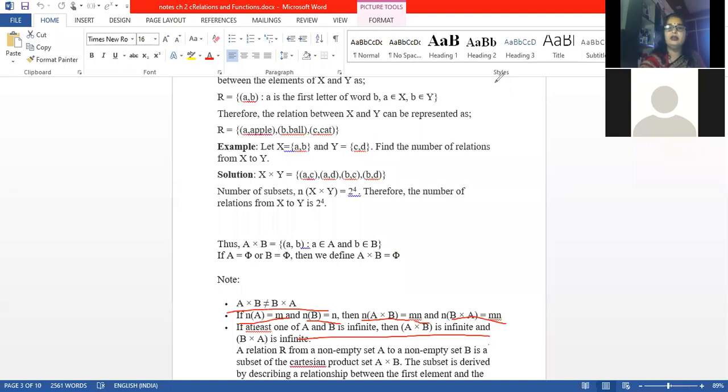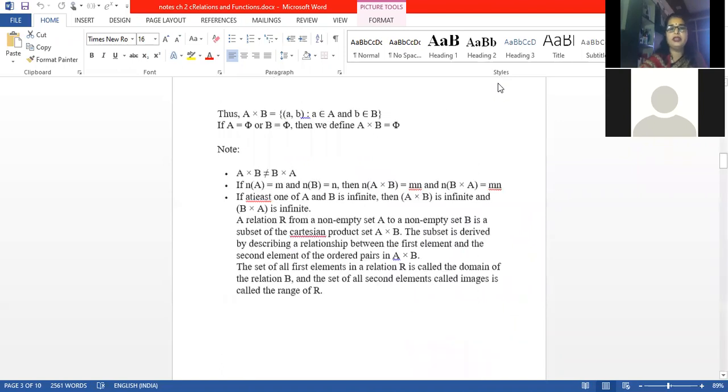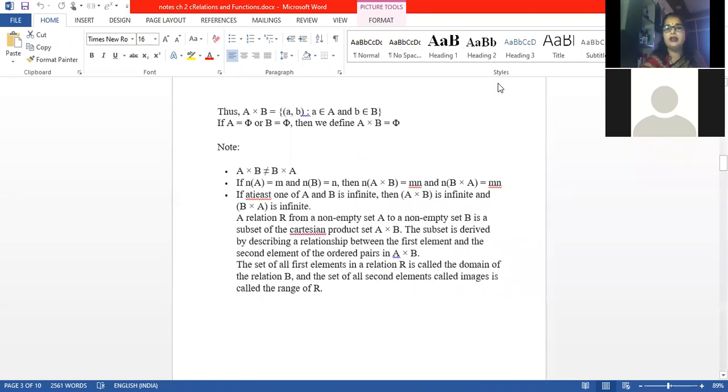Clear? Then the next point is, if at least one of A and B is infinite, that I told you. A relation R from a non-empty set A to a non-empty set B is a subset of the Cartesian product. This I already told you.